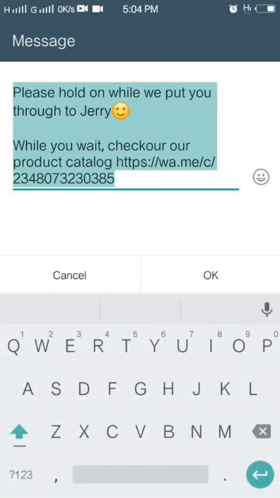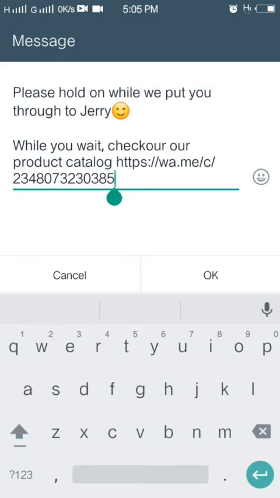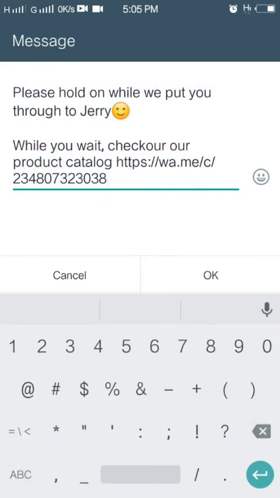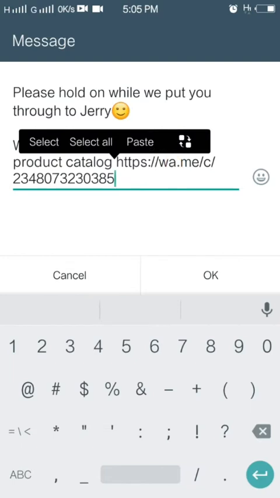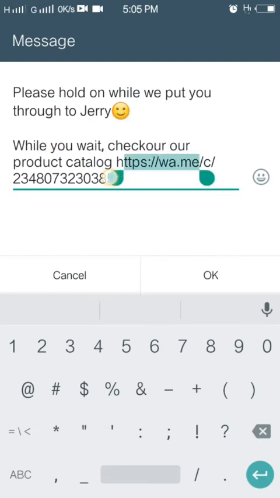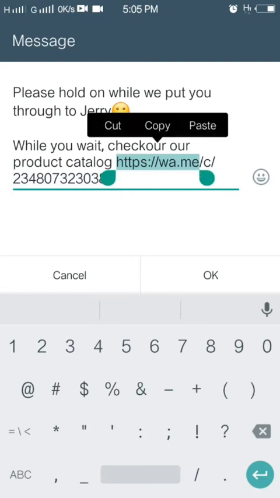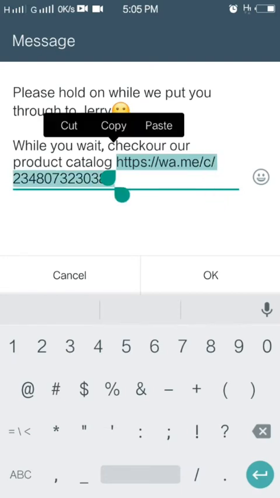So if somebody chats me up, for instance, and I'm not online, this is what the person is going to get. Right, please hold on while we put you through to Jerry. While you wait, check out our product catalog, and the link is there. So I've added my product catalog over here. This is my product catalog link, so that anyone who clicks on it automatically goes to my product catalog and looks at my products. Okay, so once you've input what you want people to see as a message while you're away, you click OK.